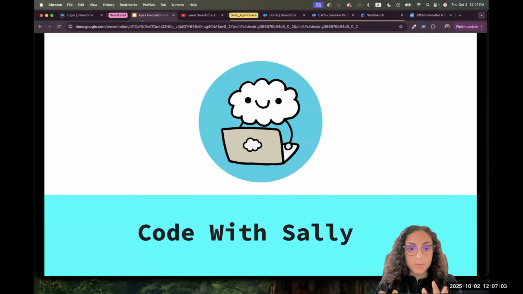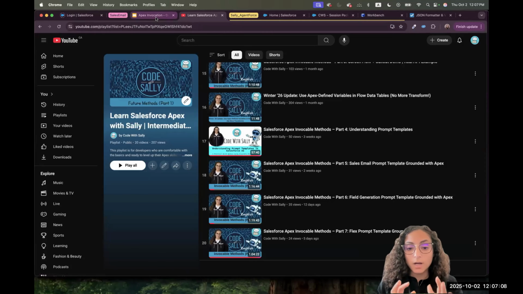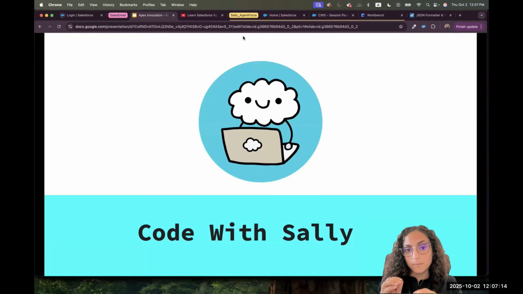So we explained as well in the previous sessions the sales email and field generation, and we saw together how they have an out-of-the-box entry point for the template. We saw how we can use the sales email from the email composer, and how we can use the field generation from the record page of the field using the asterisk and edit pencil. Now we want to see how we can use the flex template and invoke it, because for the flex template we don't have an entry point out of the box that Salesforce is providing.